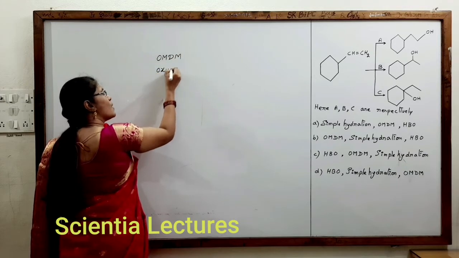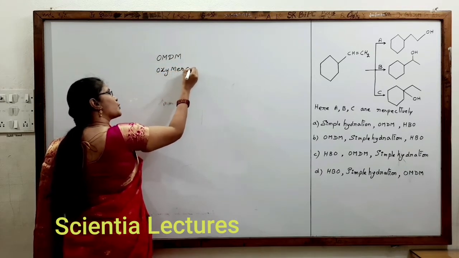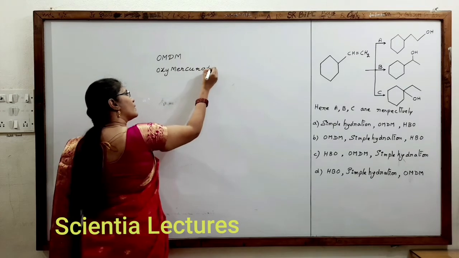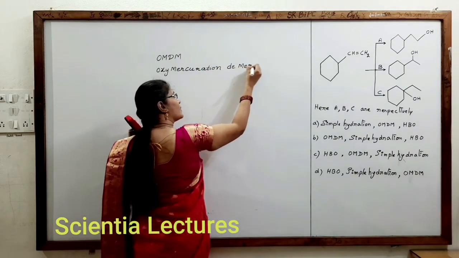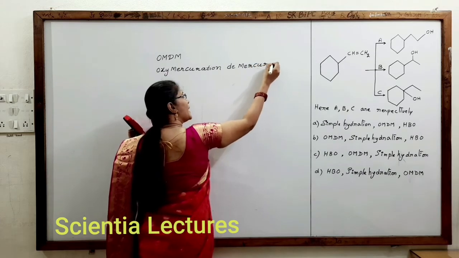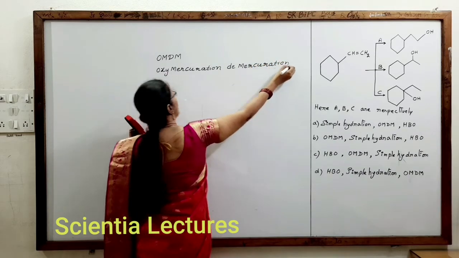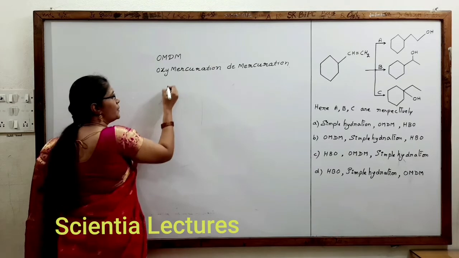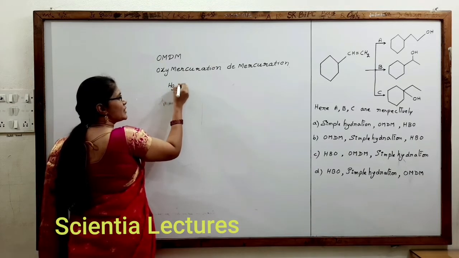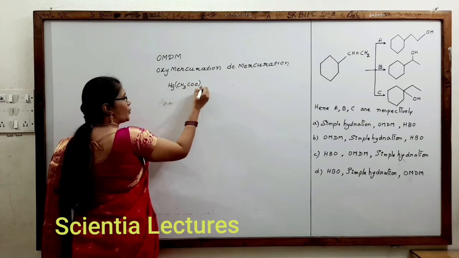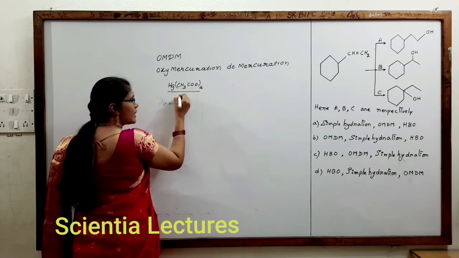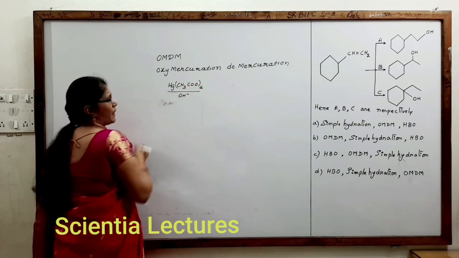OM-DM means oxymercuration, demercuration. So what should be the reagent used in the oxymercuration step? We use Hg(CH3COO)2 followed by H3O+ or OH-.